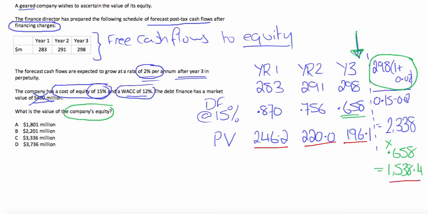If we then add up the present value for year 1, year 2, year 3, and the present value of all cash flows after year 3, we end up with 2,200.7 million. And therefore, rounding this to the nearest million, we get 2201, and the correct answer is B.